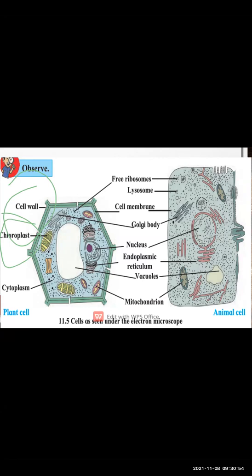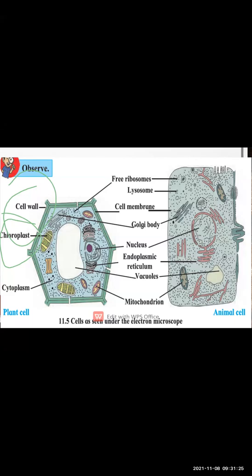Then cytoplasm is a liquid fluid which separates all the cell organelles from each other. In this picture you can see that all the organelles are away from each other. They are not very close to each other. This work of keeping all the organelles apart is done with the help of cytoplasm. Cytoplasm is a liquid which is useful to separate all these organelles.